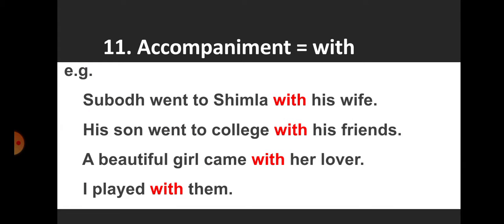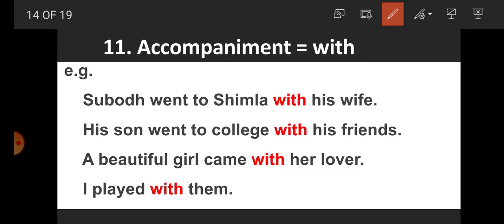Students, for indicating accompaniment, we are using the preposition "with". For example, Shubodh went to Shimla with his wife. So "with" indicates that Shubodh went to Shimla in the company of his wife. His son went to college with his friend, in the company of his friend.